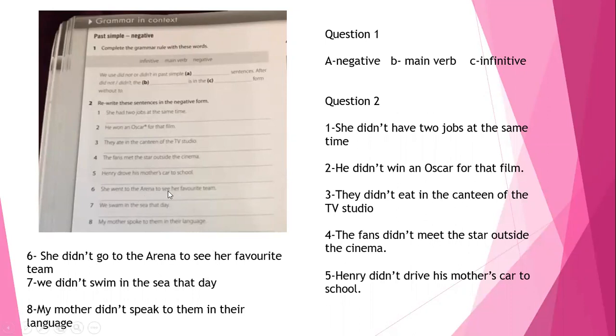Number 6, she went to the arena to see her favorite team. She didn't go to the arena to see her favorite team. Number 7, we swam in the sea that day. We didn't swim in the sea that day. My mother spoke to them in their language. My mother didn't speak to them in their language.